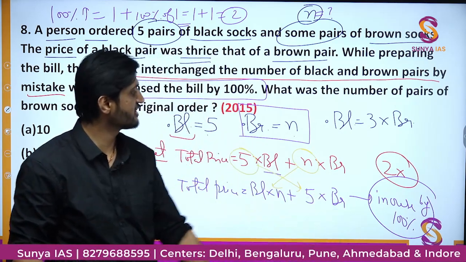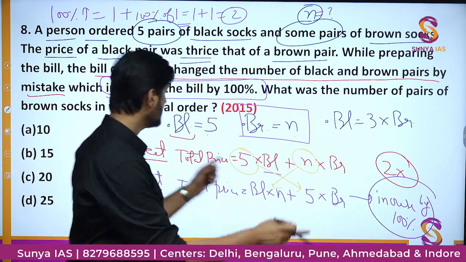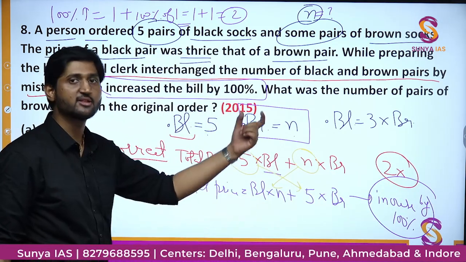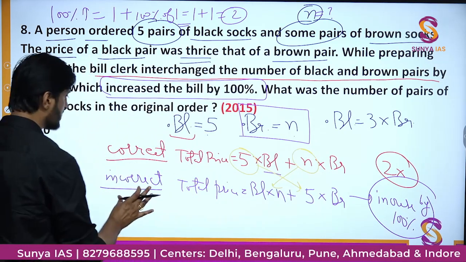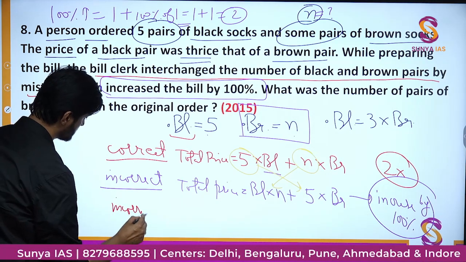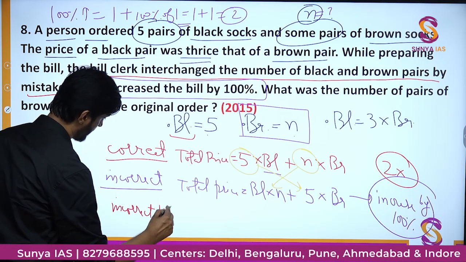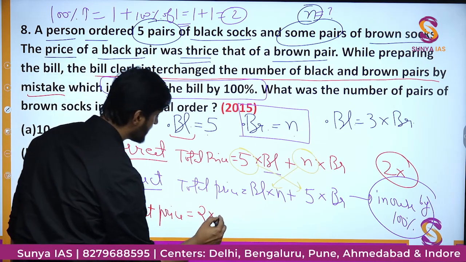The basic idea of the question is that the price has now doubled. This incorrect billing has actually increased the price to twice the value. So one can say the incorrect price is actually 2 times the correct price.